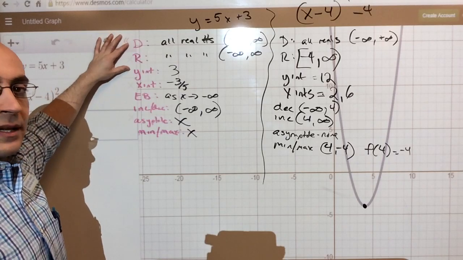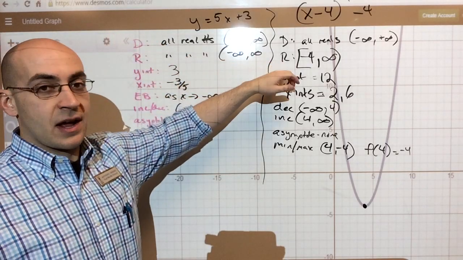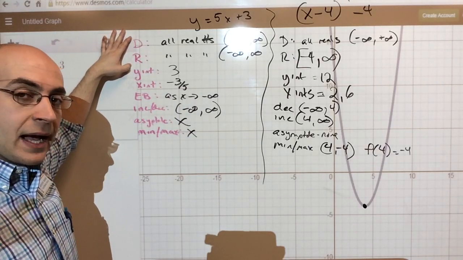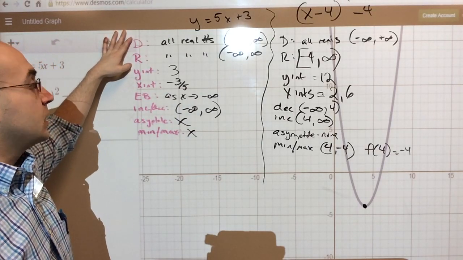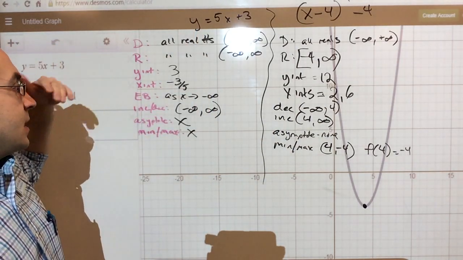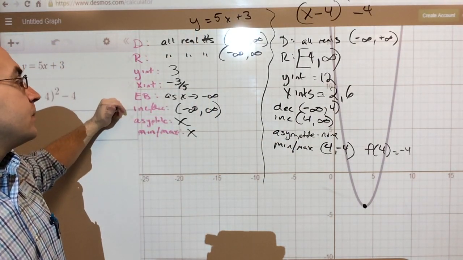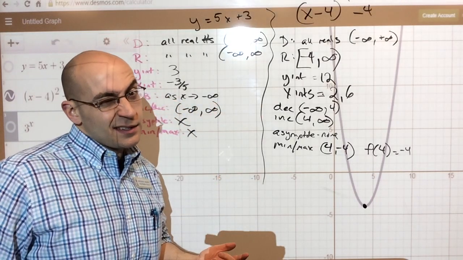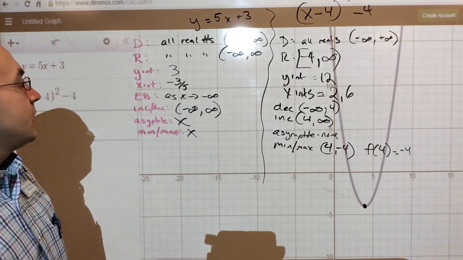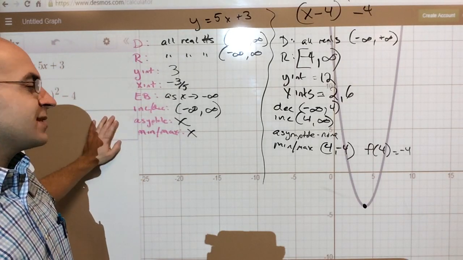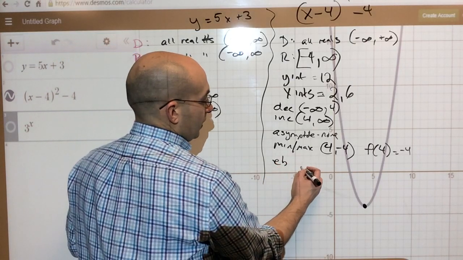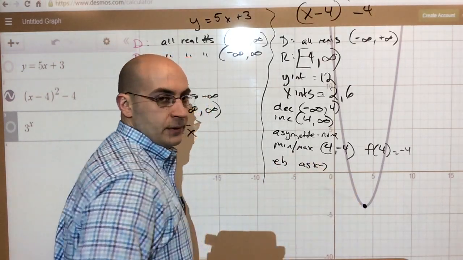They both have domains. They both have ranges. But ranges are different for quadratics because it's a little different. Linear functions have all real numbers as their domain and all real numbers as their range, unless it's horizontal or straight vertical. They both have y-intercepts. They both have x-intercepts. Now, the quadratic may not have an x-intercept if it's hovering above or below the x-axis. End behavior, they both have end behaviors, and they're typically the same.